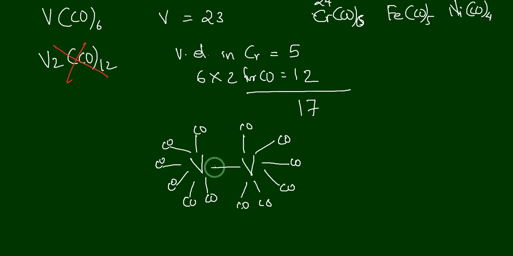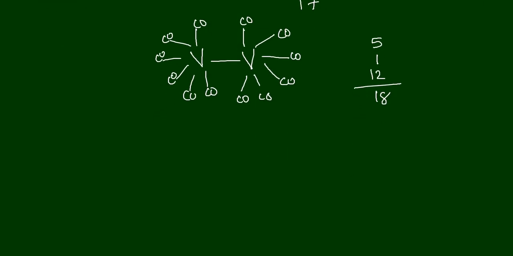Now you can count the valence electrons. Taking one of the vanadiums, it has 5 valence electrons, then one electron is contributed by the metal-metal bond. The 6 COs contribute 12, and 12 plus 1 plus 5 is equal to 18. So if it forms V2(CO)12, it can satisfy the 18 electron rule for its stability. Then why is it not actually forming?